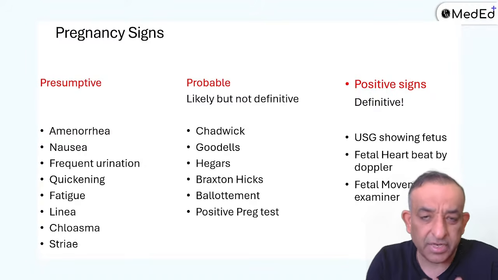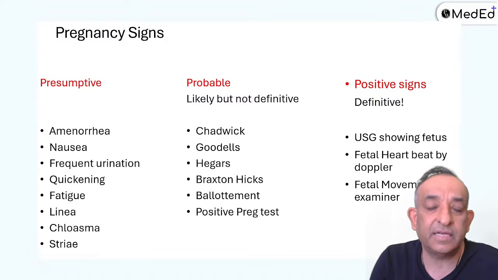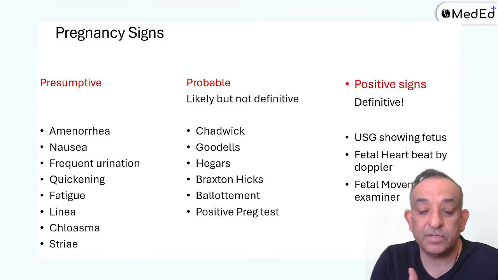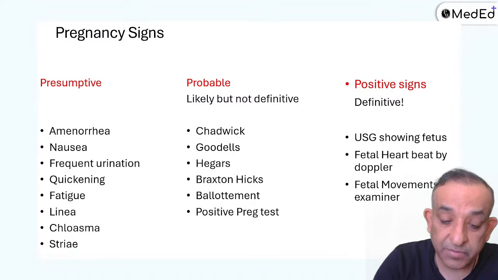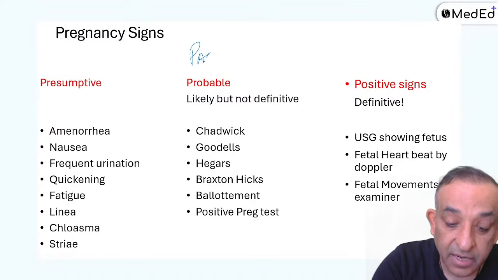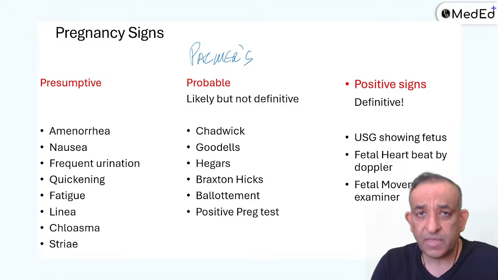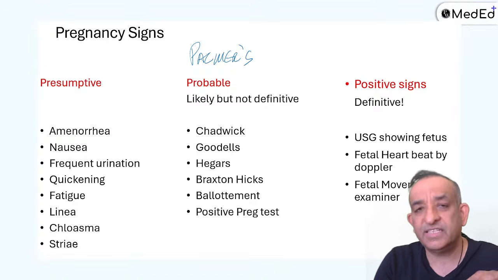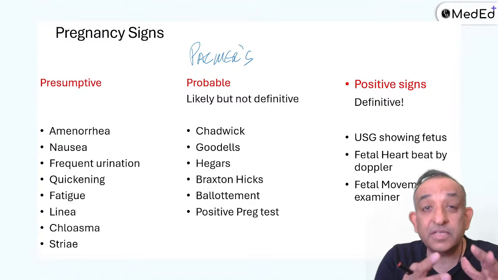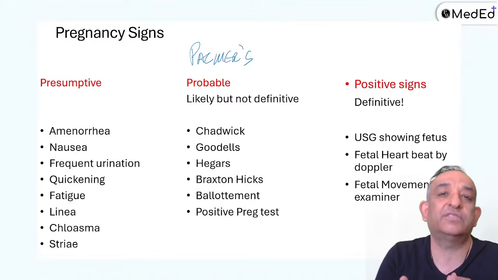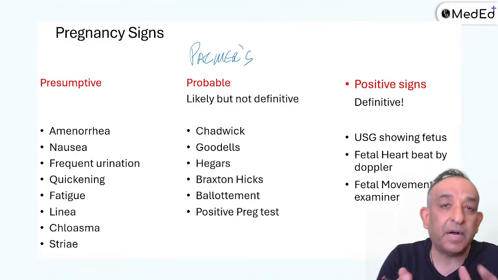I'm not going to read all of that, but the signs which we discussed, the Chadwick sign, Goodell's and the Hegar, these are the probable signs of pregnancy. Also something you can write, the Palmer's sign. What is Palmer's sign? When you do a per-vaginal examination in early pregnancy, like 4 to 6 weeks, you can feel some rhythmic contractions of the uterus. So that is the Palmer's sign.